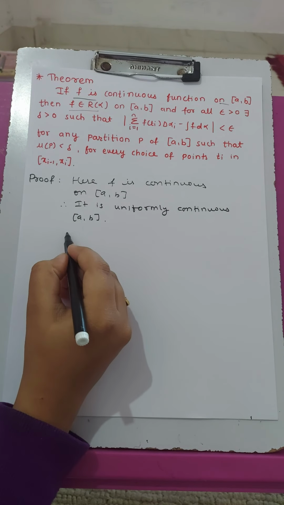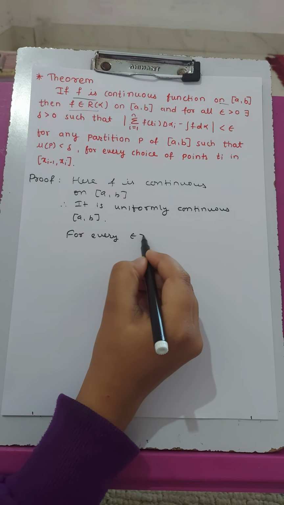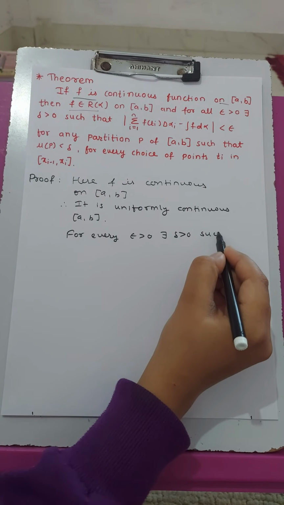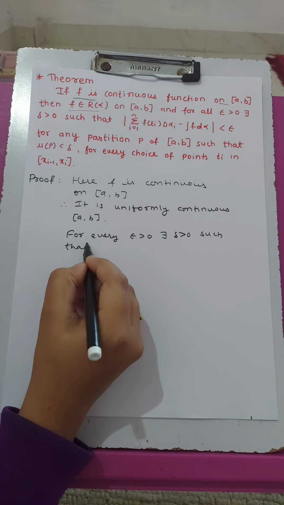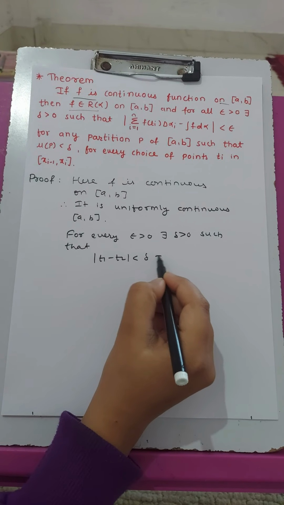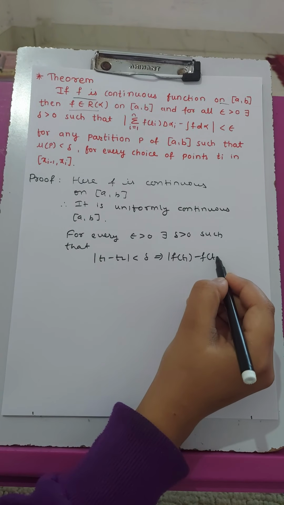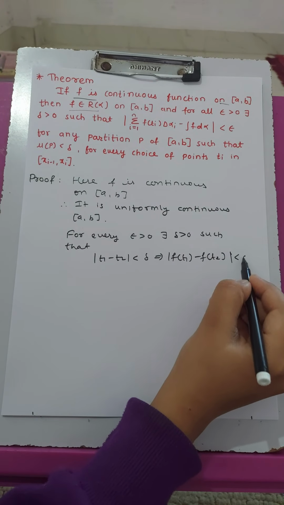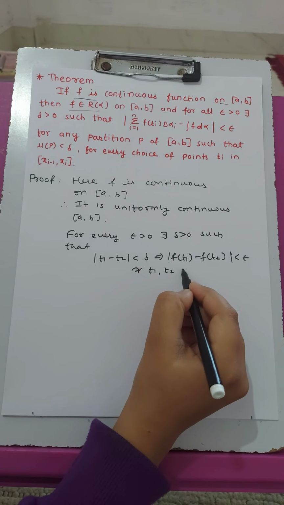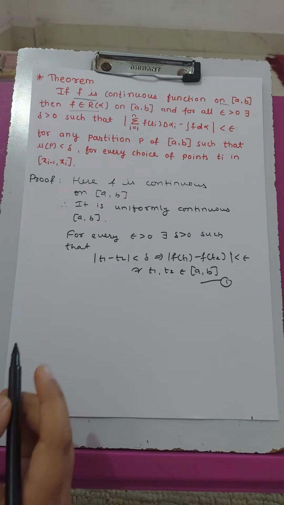And by the definition of continuity we have, for every epsilon greater than 0 there exists delta greater than 0 such that modulus of t1 minus t2 less than delta implies modulus of f of t1 minus f of t2 less than epsilon, for t1, t2 belonging to the interval [a, b]. Let's give it number 1.